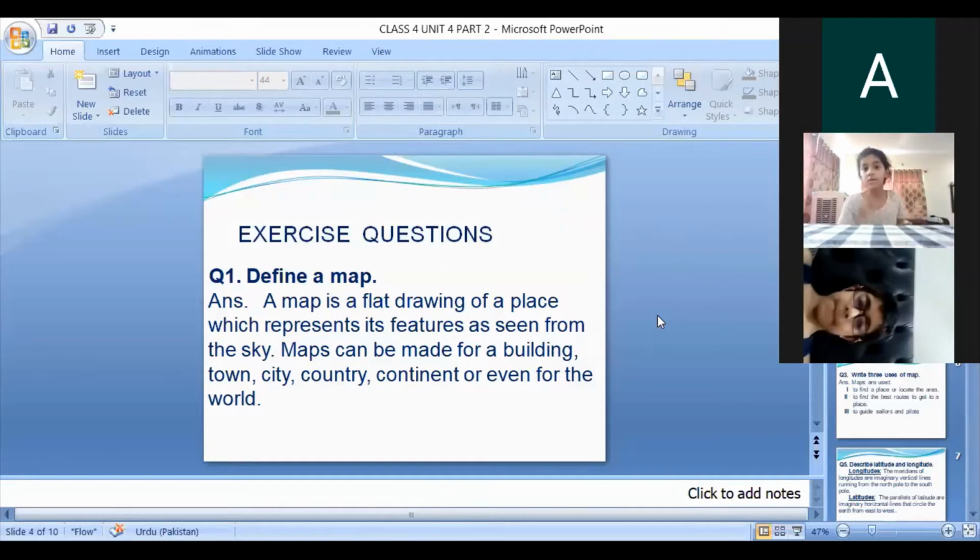Okay, the first question is: define a map. Check and put a small tick.